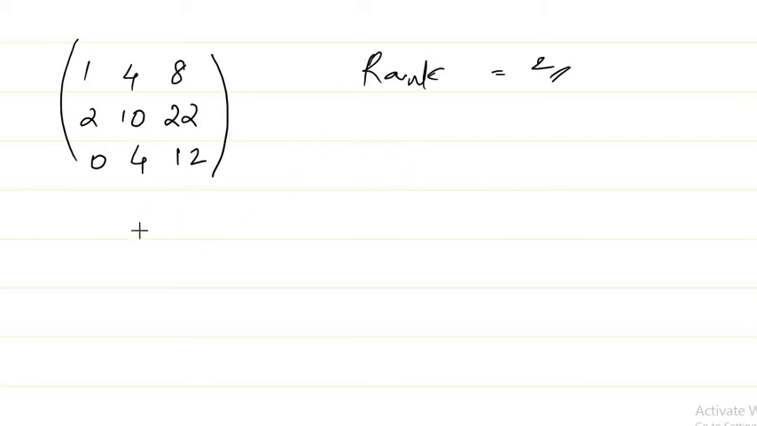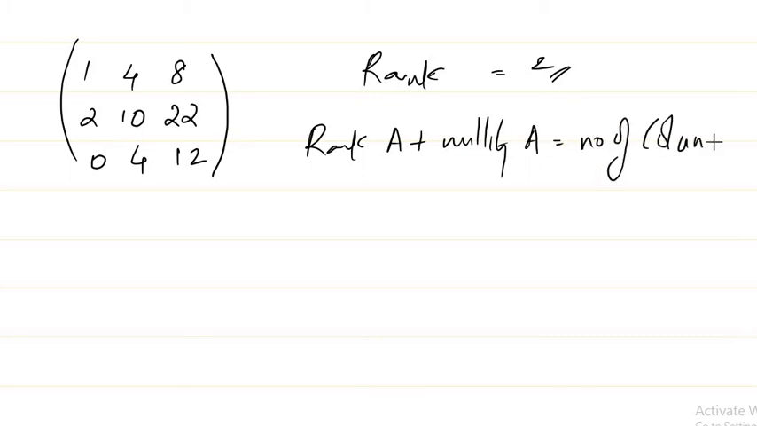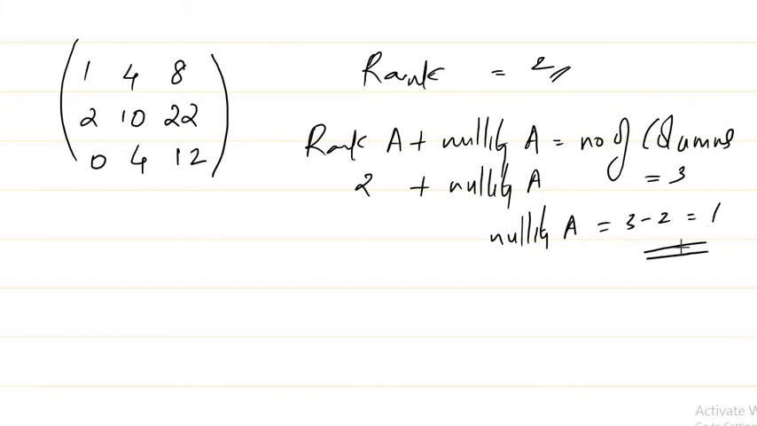By the definition, how do you find the nullity of this matrix? If you know the rank, you can tell directly. If the rank is 2, then by our result, rank of A plus nullity of A is equal to the number of columns. The number of columns here is 3, and the rank we found to be 2, so nullity should be 3 minus 2, that is 1, right?